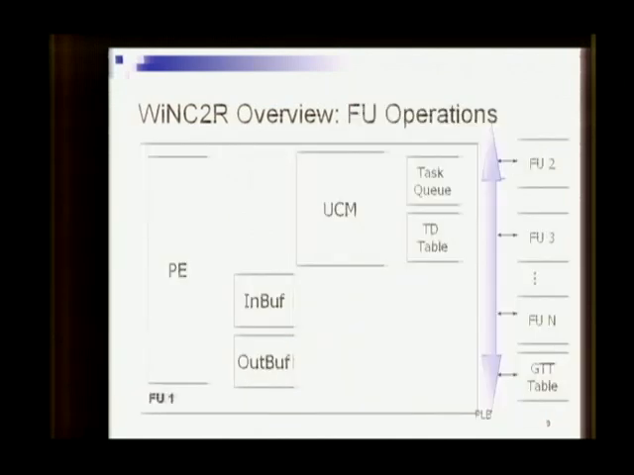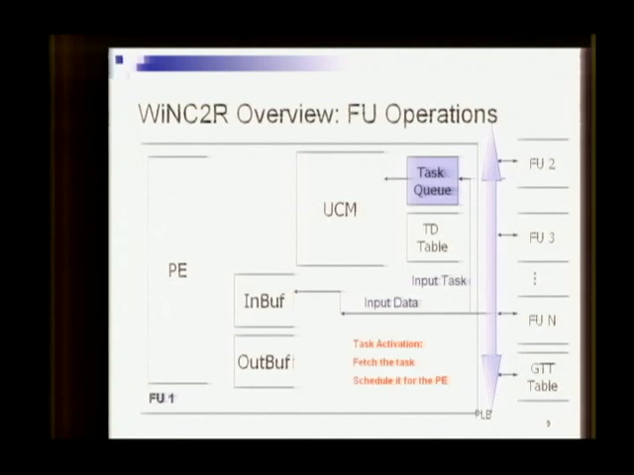We'll now go into detail of FU operation, how the PE and UCM collaborate to achieve task processing and dynamic reconfigurability. Before a PE is activated with a task, the data to be processed is loaded into the input buffer. Then the task is loaded into the task queue. Once the task is available in the task queue, the UCM task activation stage kicks in the operation.